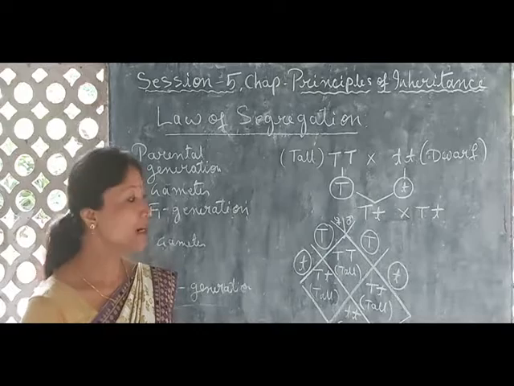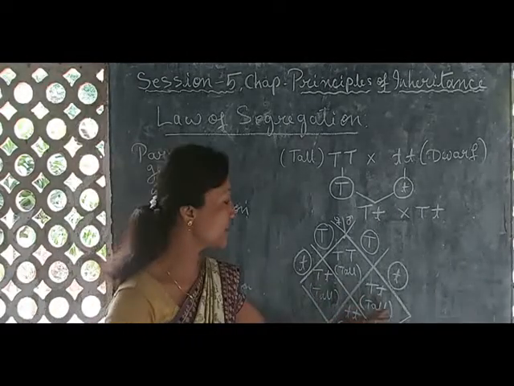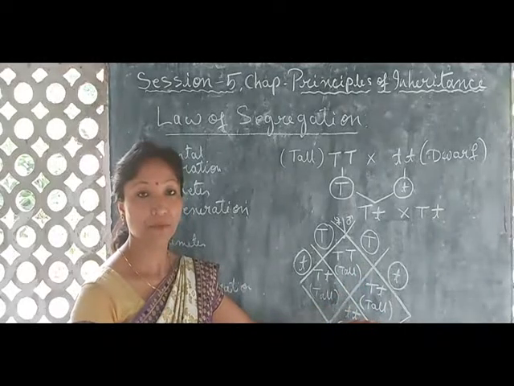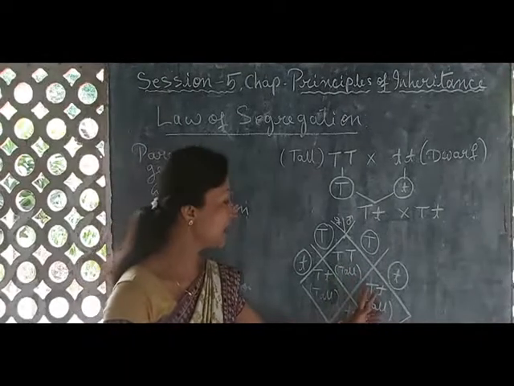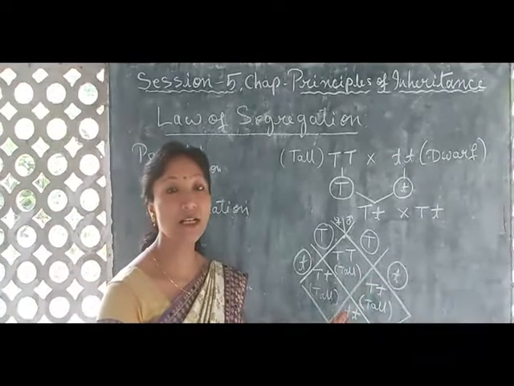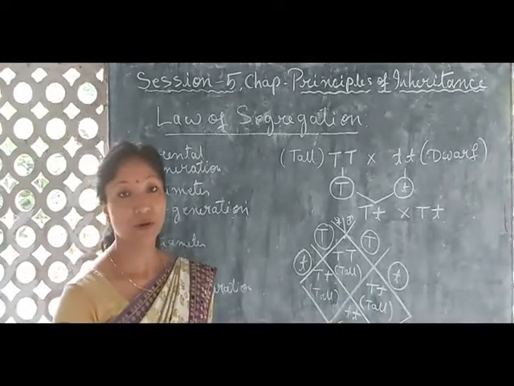Okay, and what happens in the next generation? They get randomly distributed, and again they get united. The paired condition is again restored.